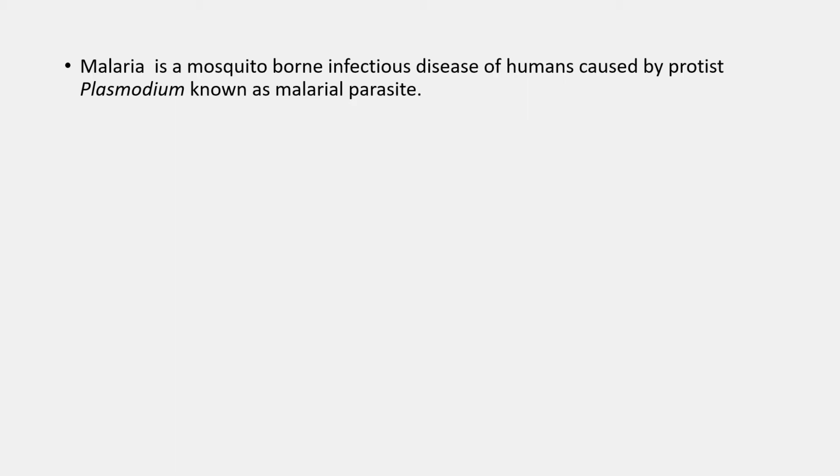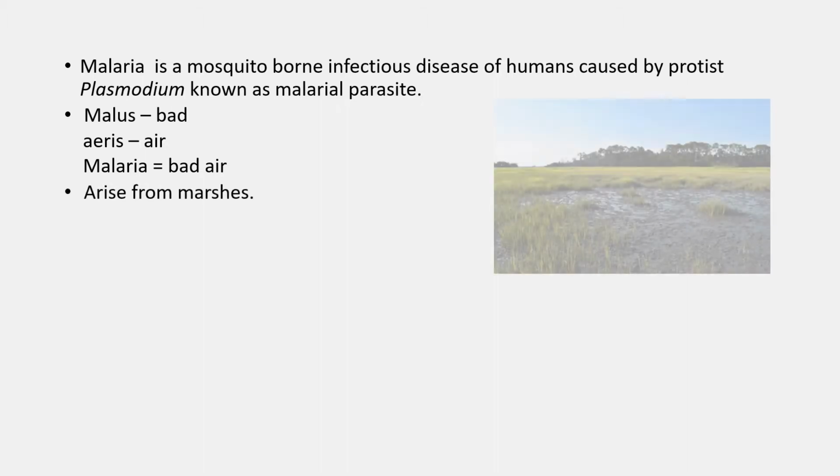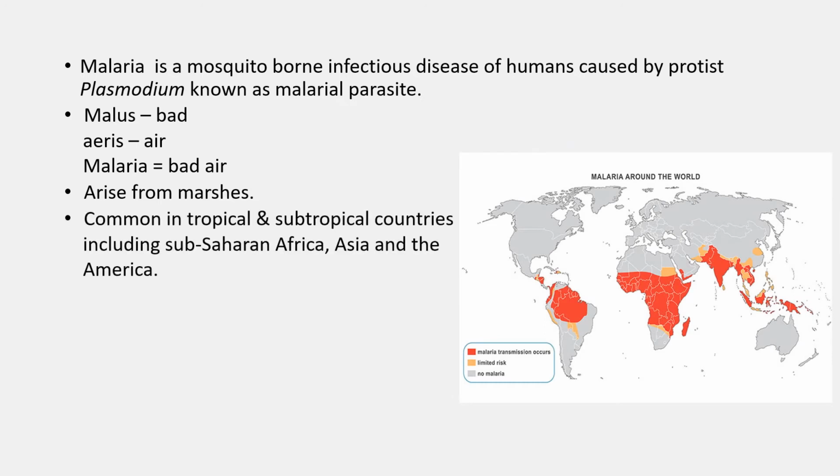The word malus means bad, and aris means air, which makes the literal meaning of malaria "bad air." People believed that malaria was caused by poisonous air arising from marshes. Malaria is more common in tropical and subtropical countries, including sub-Saharan Africa, Asia, and the Americas.